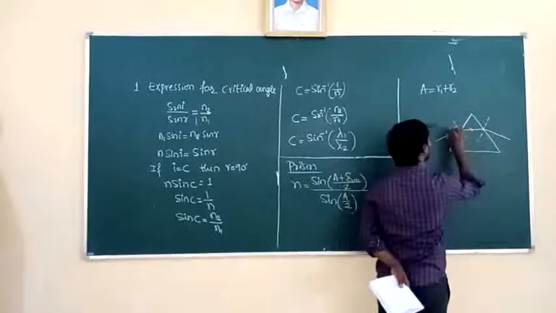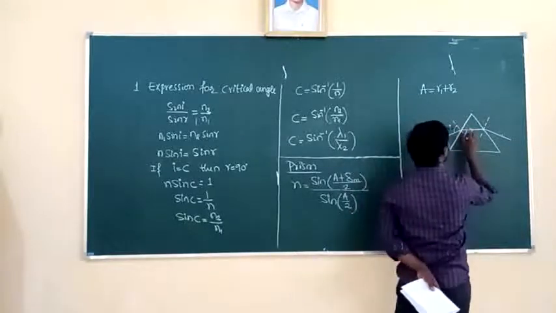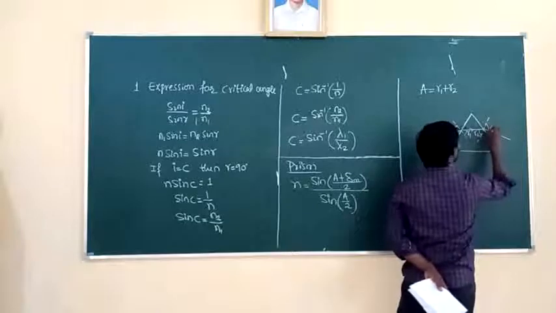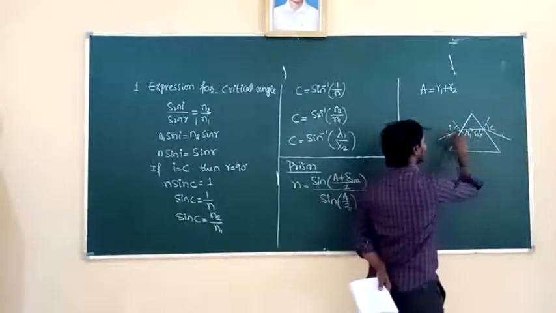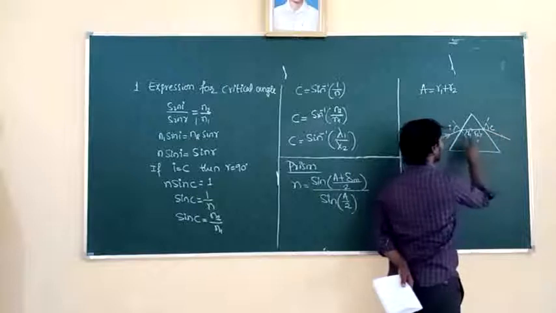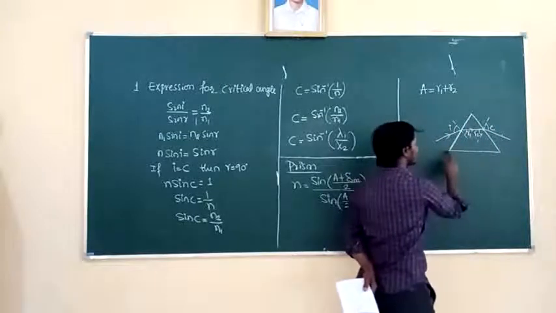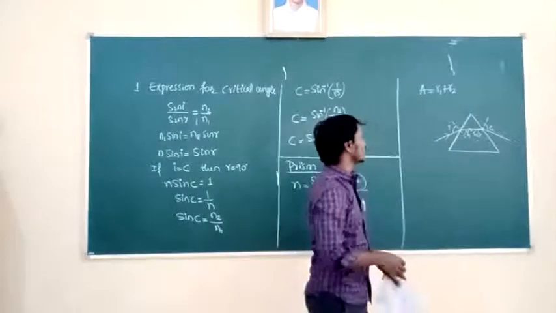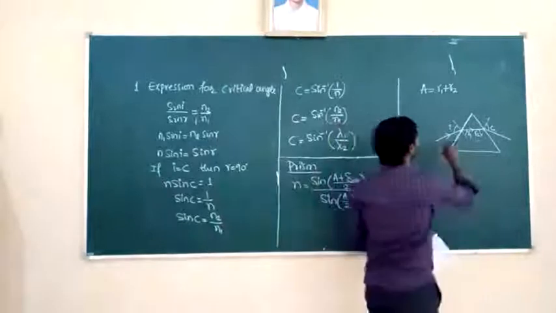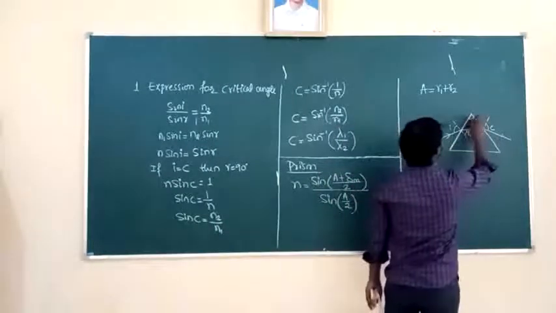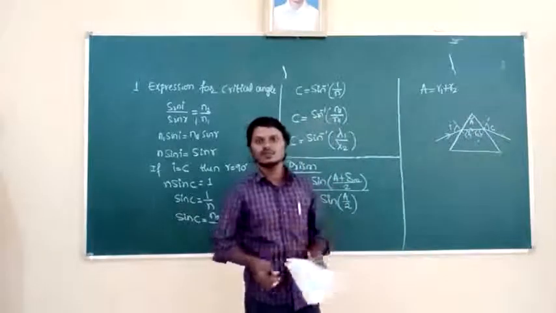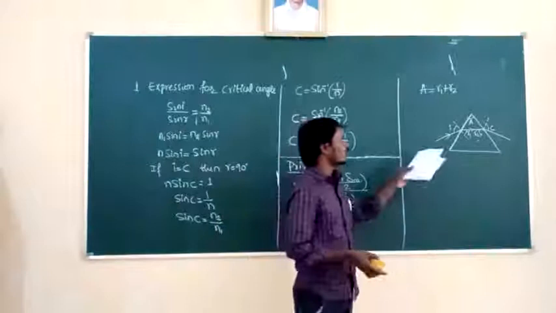Here the angle of incidence is taken as I, the angle of refraction is R1, and the angle of incidence for the second surface is R2. Then the angle of emergence is E. The angle of incidence is equal to the angle of emergence, and the angle of refraction at the first surface is equal to the angle of incidence at the second surface. So R1 plus R2 gives the angle of the prism, that is A. While deriving, you will get this formula: A equal to R1 plus R2.